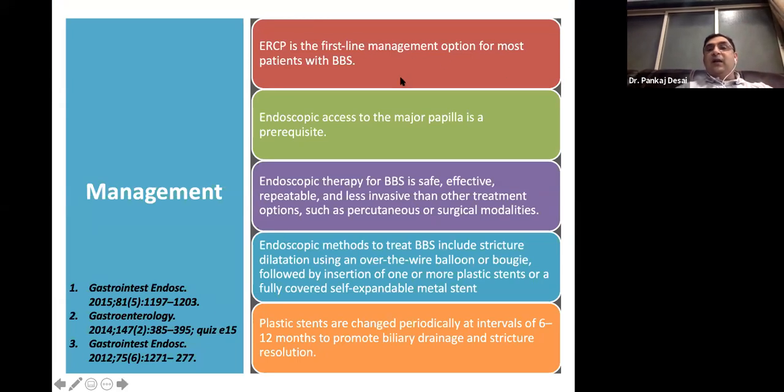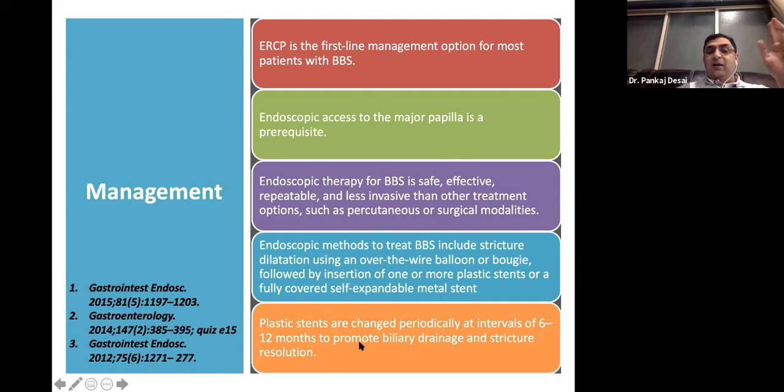ERCP is the first line of management option for most of these patients with benign biliary strictures. Endoscopic access to the major papilla is a prerequisite. That I think, Gaurav, they have discussed how to cannulate and things. So endoscopic therapy of BBS is safe, effective, repeatable, and less invasive than other treatment modalities such as PTBD or surgery. Endoscopic methods to treat a stricture include dilatation, using over the guide wire balloon or rigid dilators or bougies, followed by insertion of one or more plastic stents, and now fully covered metal stents. When to use, what to use, how many times, we will all discuss later.